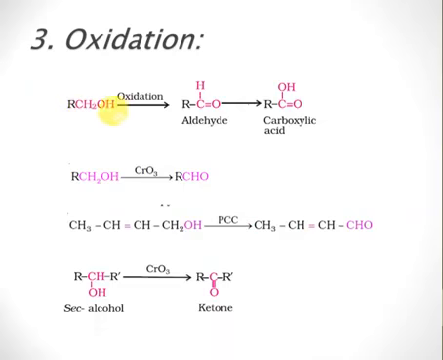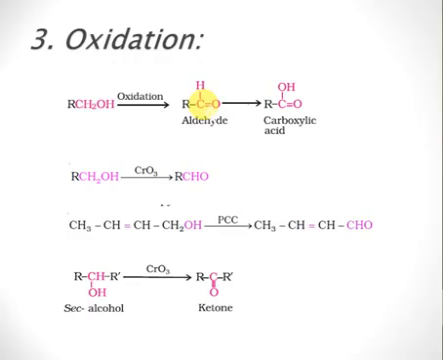So here we have a primary alcohol. Under normal conditions, if you carry out the oxidation of a primary alcohol, we get an aldehyde, and this aldehyde is further oxidized into carboxylic acid, right? In the case of alcohol to aldehyde, we have caused loss of two hydrogens. That's oxidation. But in the case of carboxylic acid, we have added one more oxygen. So oxidation in this case is considered as addition of oxygen. We consider the first reaction oxidation because we have caused the loss of hydrogen, and in this case we have added one more oxygen, so this reaction is also called oxidation.